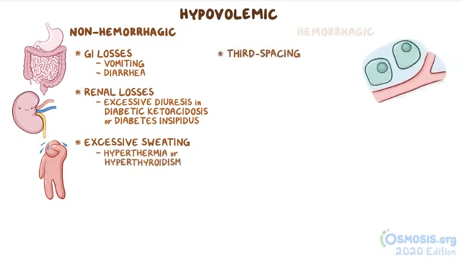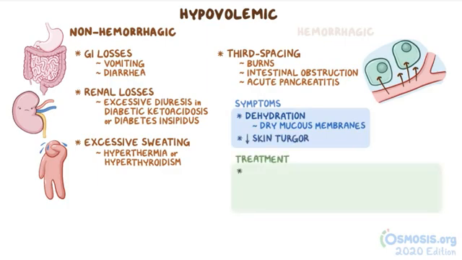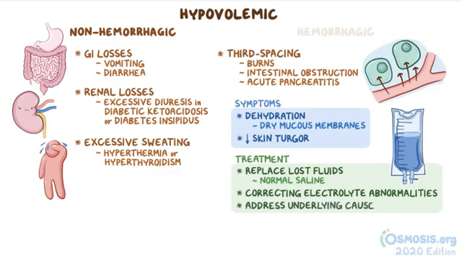Third spacing includes anything that causes intravascular fluid to shift into the interstitial or intracellular space, like burns, intestinal obstruction, or acute pancreatitis. In addition to the manifestations of shock, other clues include signs of dehydration, like dry mucous membranes and decreased skin turgor. Treatment includes replacing the lost fluids, usually with IV crystalloids like normal saline, correcting any electrolyte abnormalities, and addressing the underlying cause.